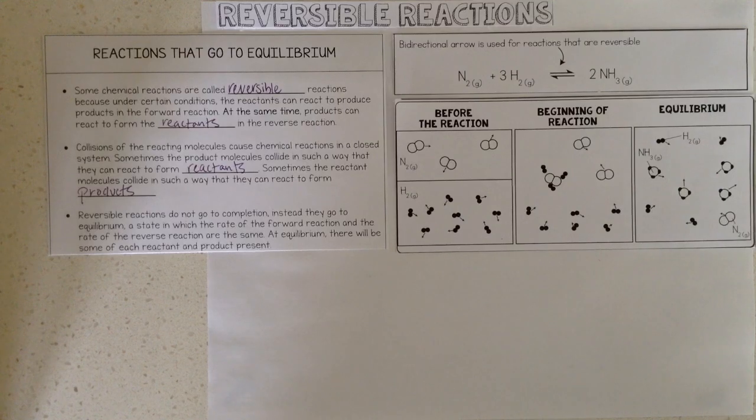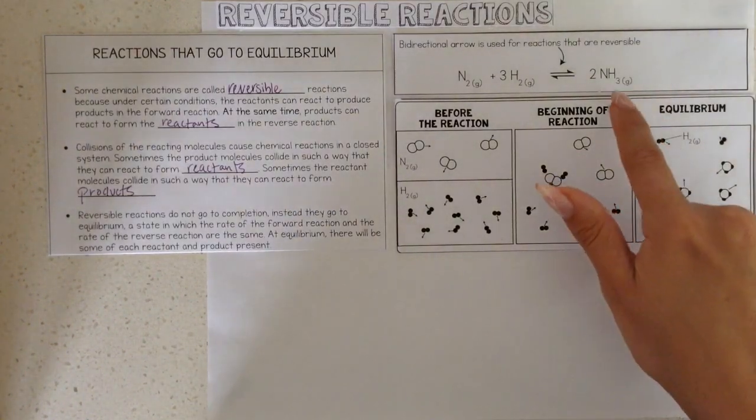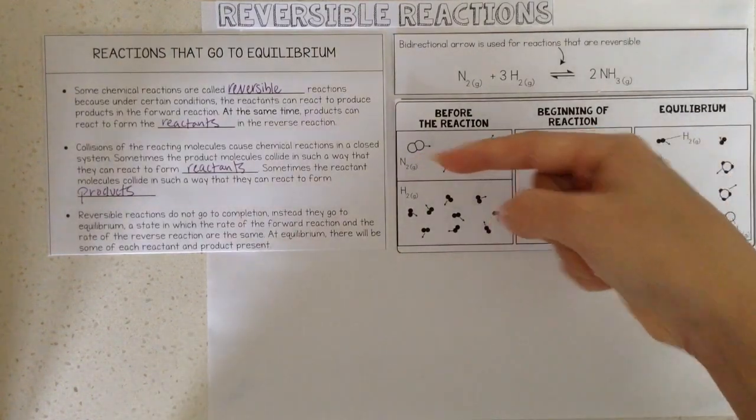Reversible reactions do not go to completion. Instead, they go to equilibrium, a state in which the rate of the forward reaction and the rate of the reverse reaction are the same. At equilibrium, there will be some of each reactant and product present. Here we have the synthesis of ammonia. Under certain conditions, ammonia can react to form the reactants, the reverse reaction.